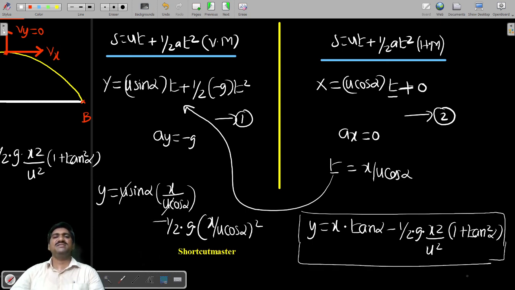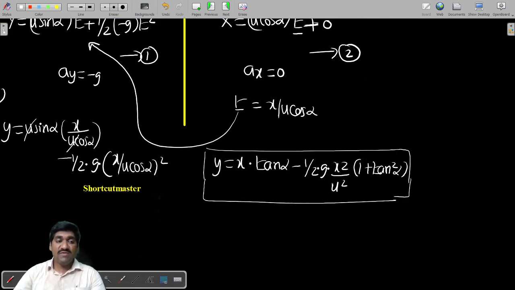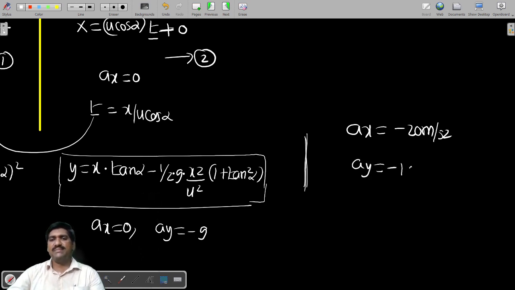Are you following all of it? Again and again, I'm saying clearly: we can apply the equation of trajectory when acceleration ax is equal to 0 and when ay is equal to minus g. But mostly in the examination, ax will be given as, for example, 20 meters per second square, and ay will be given as, for example, minus 10 meters per second square. So in this case, the equation of trajectory can never be applied.